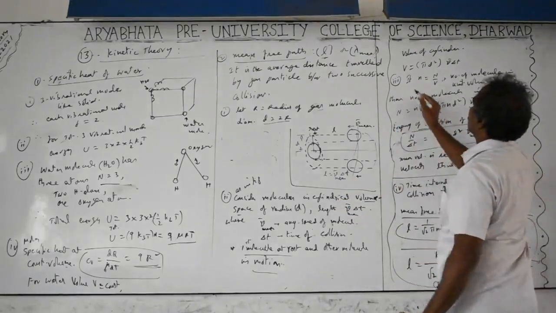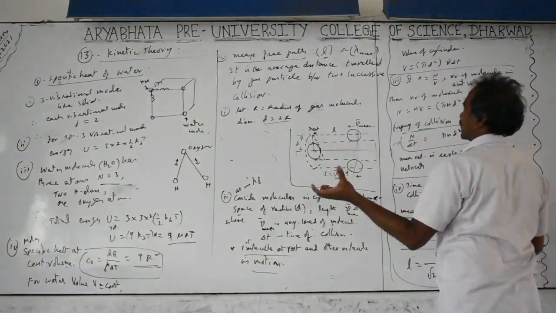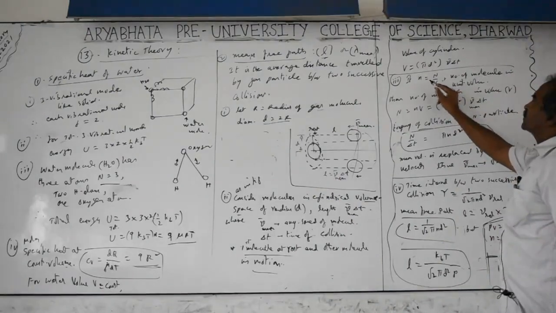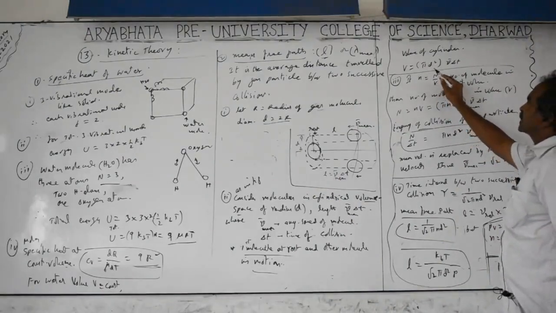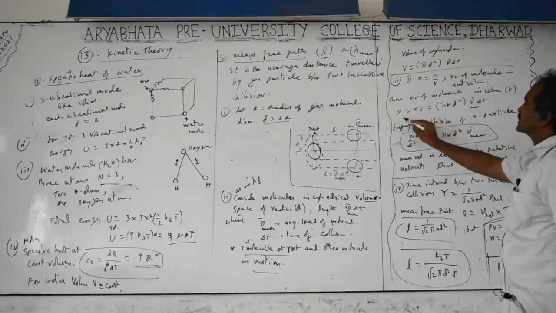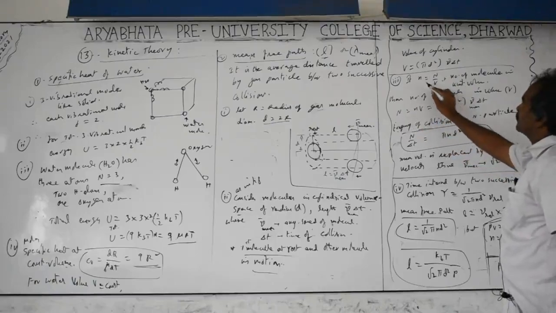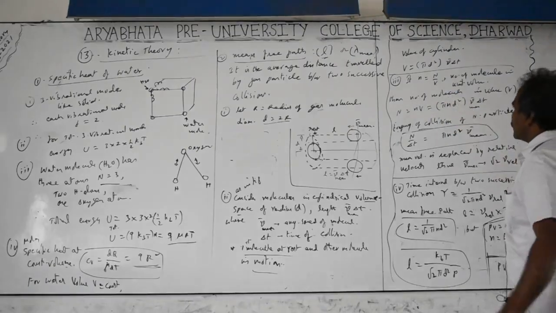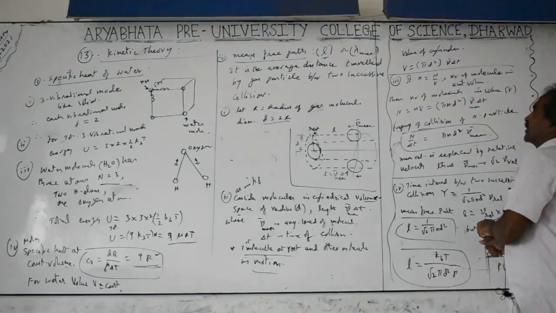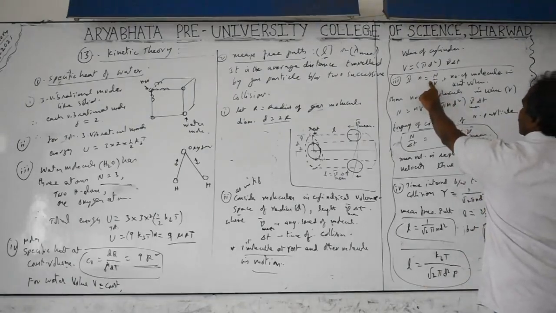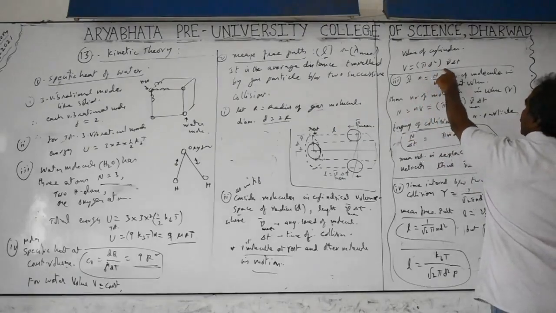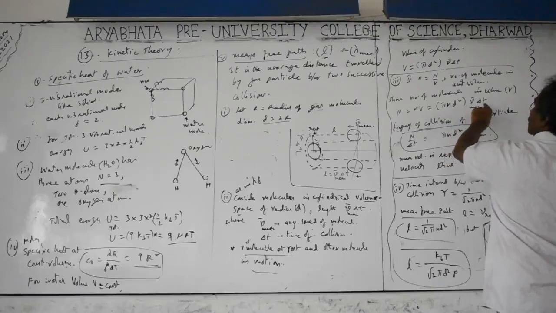And if you take all particles, not only two but many particles moving randomly, then the number of particles per unit volume is the number of particles divided by the volume of the gas. Substituting the volume, the number of particles capital N is equal to small n into V. This is the volume density of the gas, the particle density, which we can also say is n. Density we usually take as mass by volume, but here we are using the number of particles, the particle density. This capital N equals n into V, where V is area into length: pi n d square into V mean into delta T.